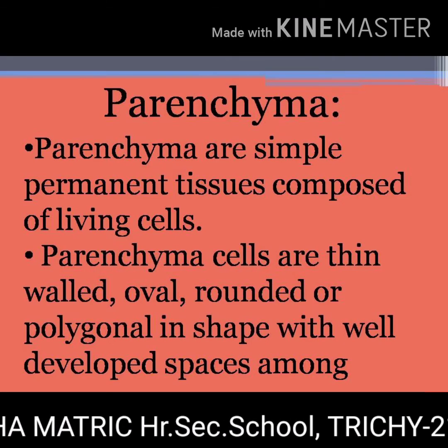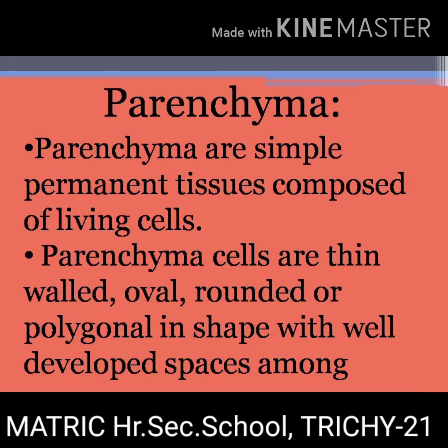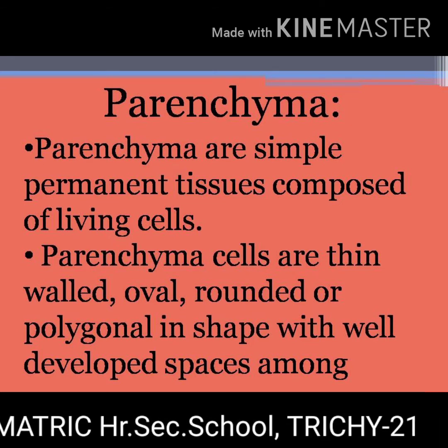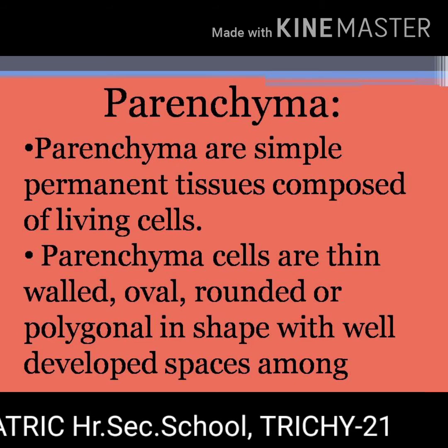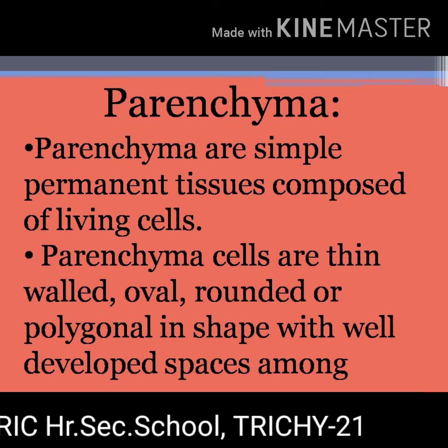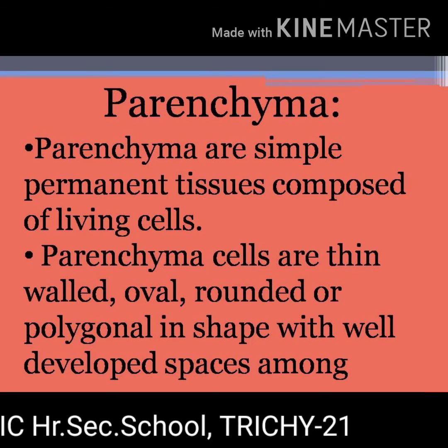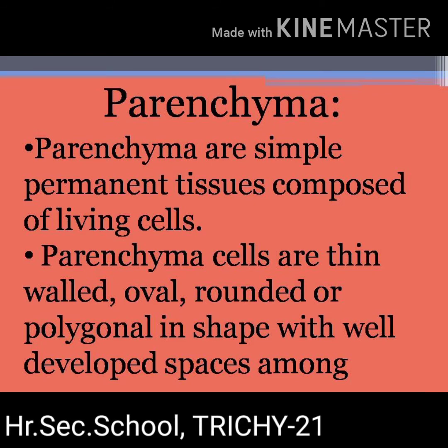Parenchyma. Parenchyma is a simple permanent tissue. It is composed of living cells. Parenchyma cells are thin-walled, oval, round or polygonal in shape with well-developed spaces among them.